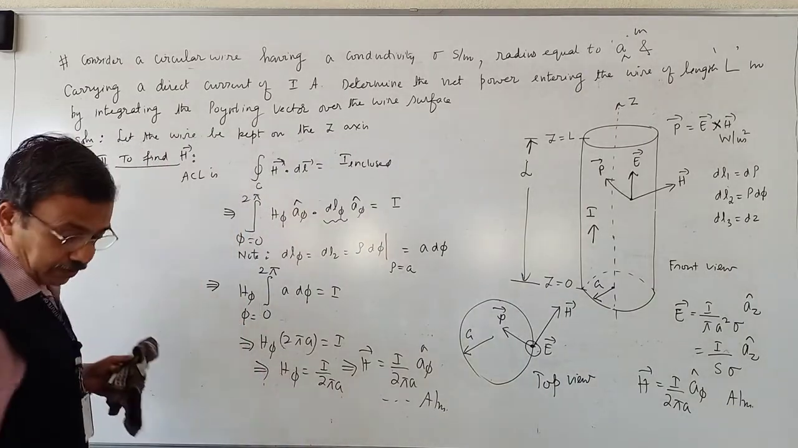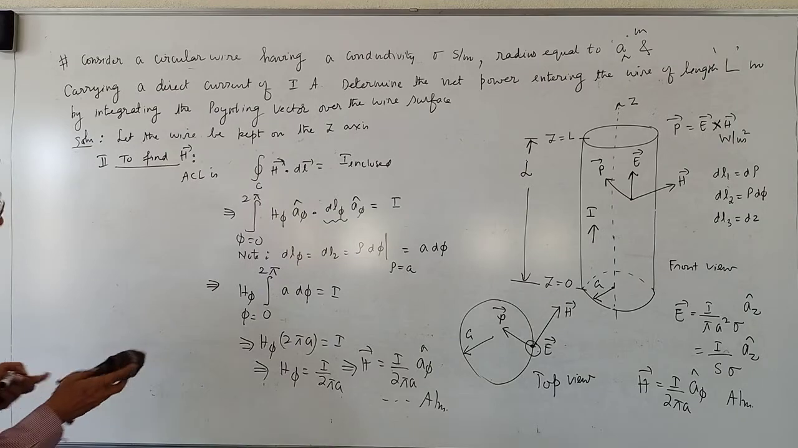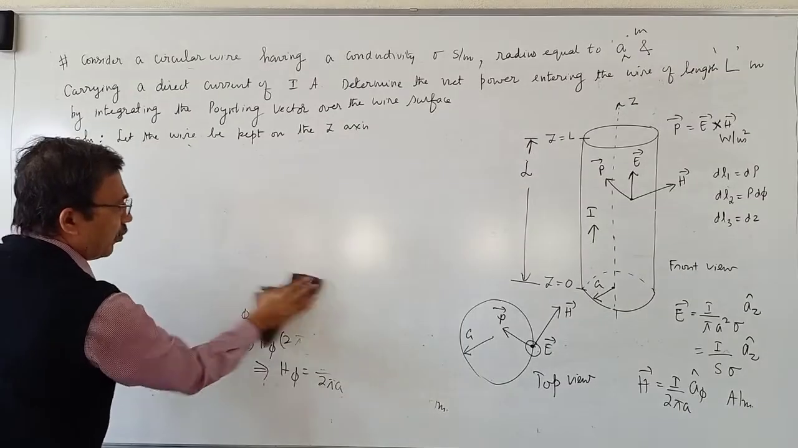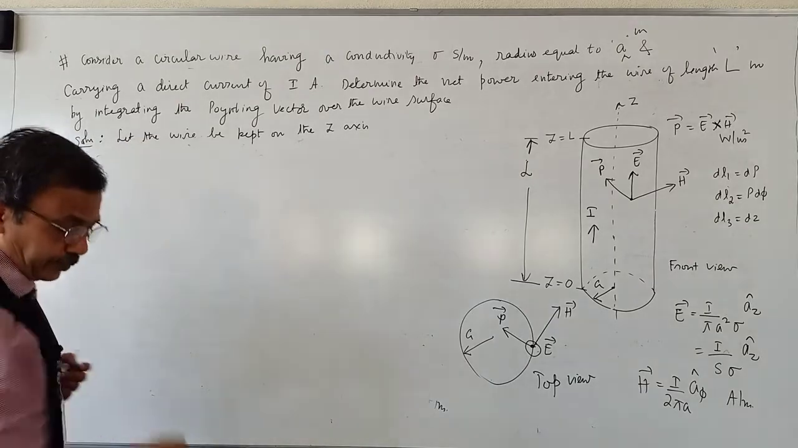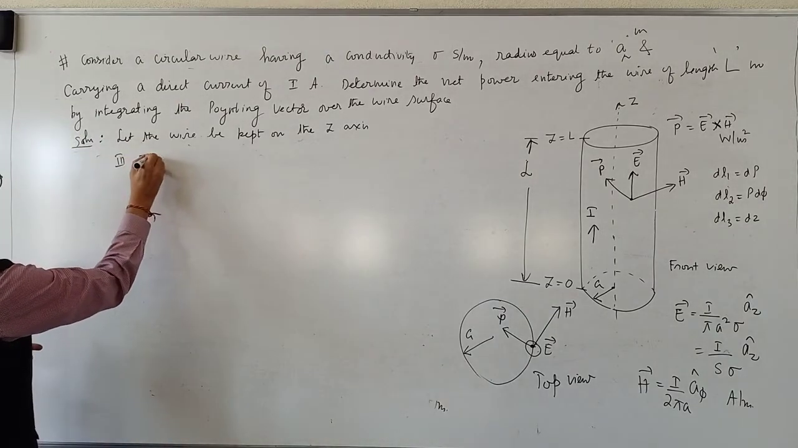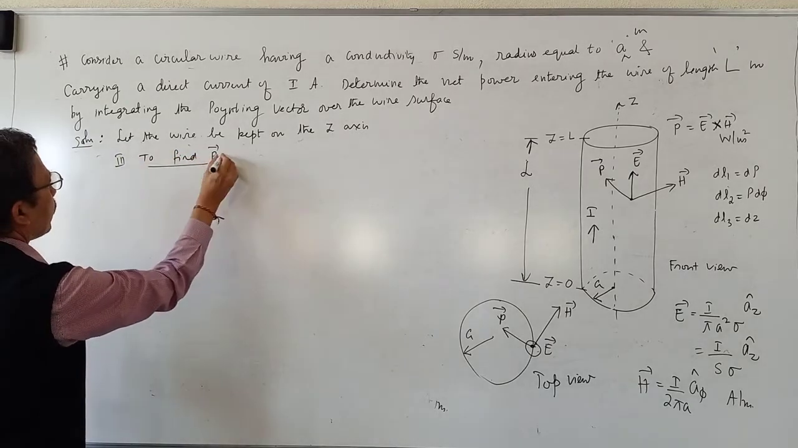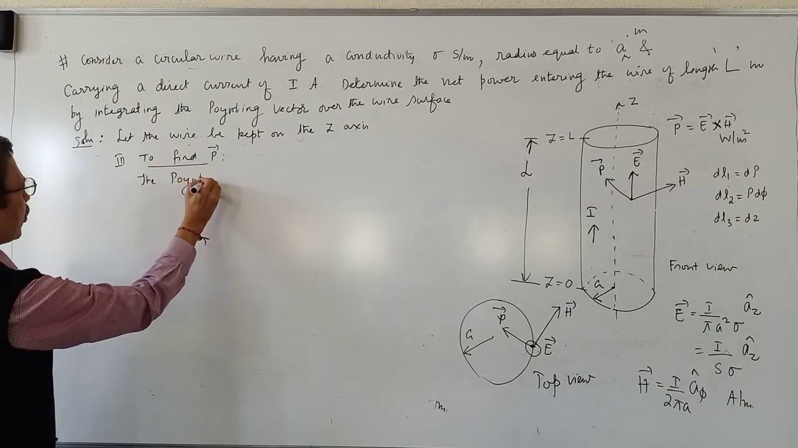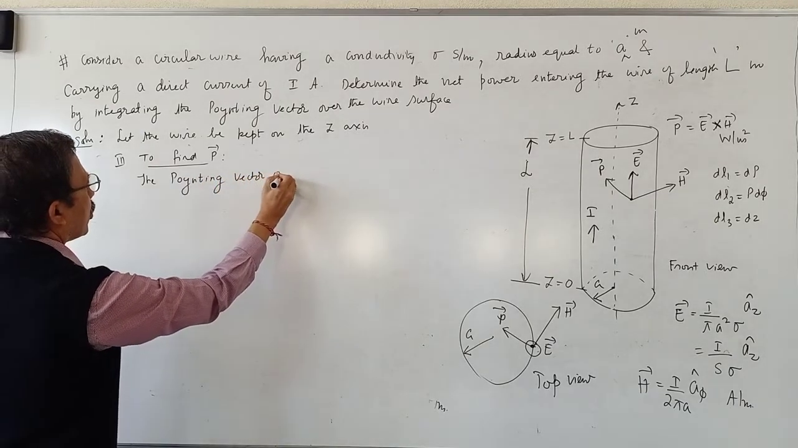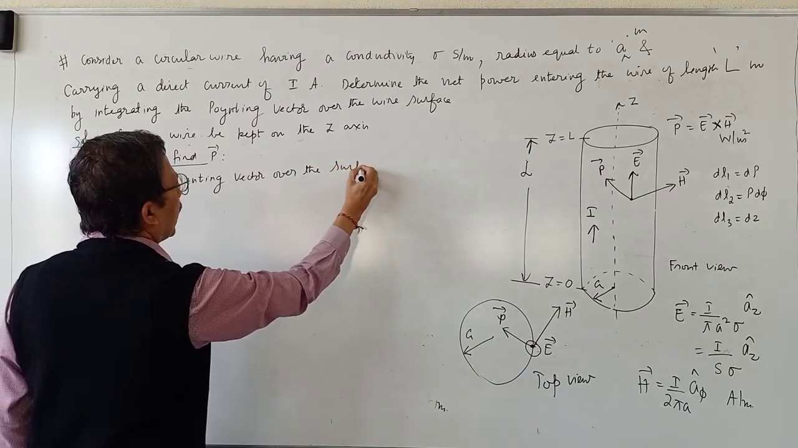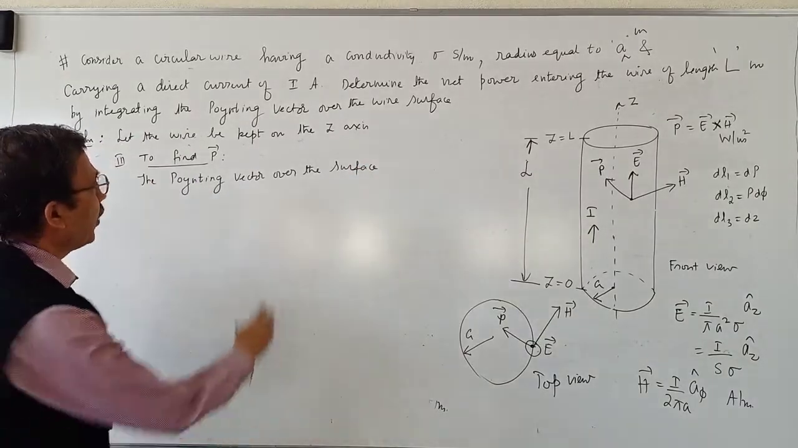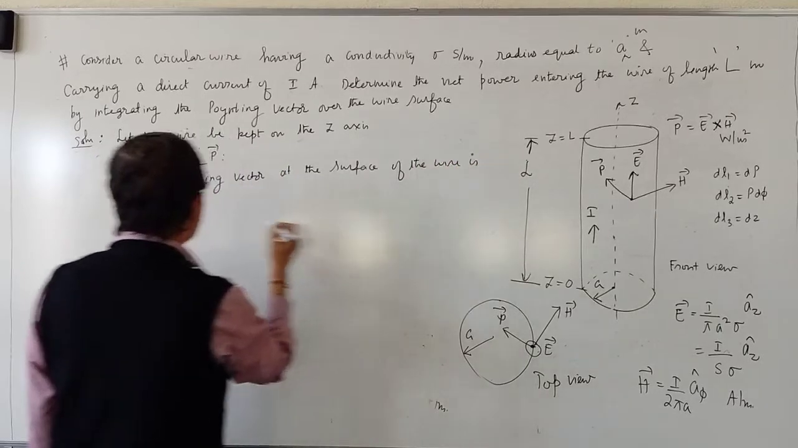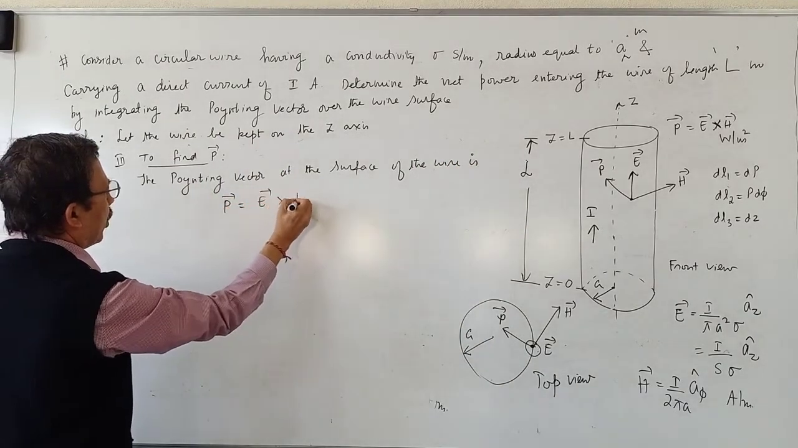Third step is to find vector P. The Poynting vector at the surface of the wire is vector P equal to vector E cross vector H.